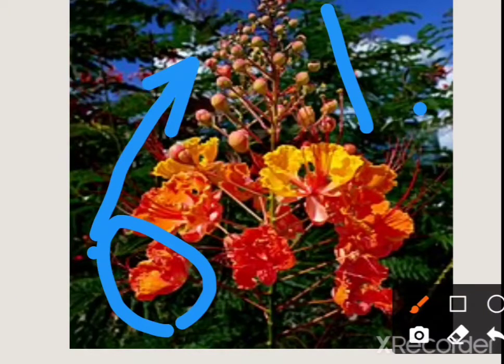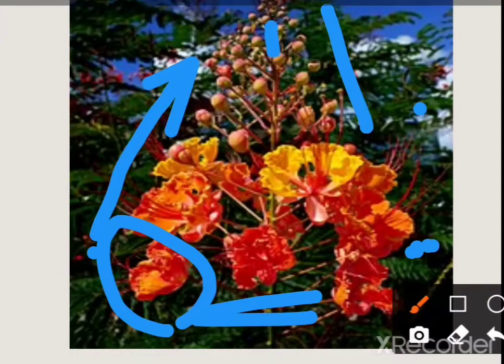That is, flowers which are peripheral or lower in the inflorescence are older and mature earlier, while the flowers which are in the center or nearer to the apex of the inflorescence are younger and mature later.